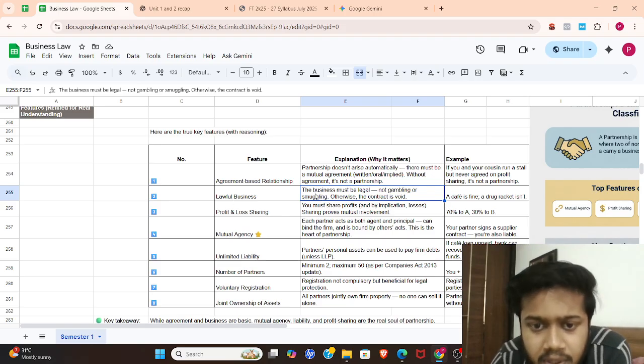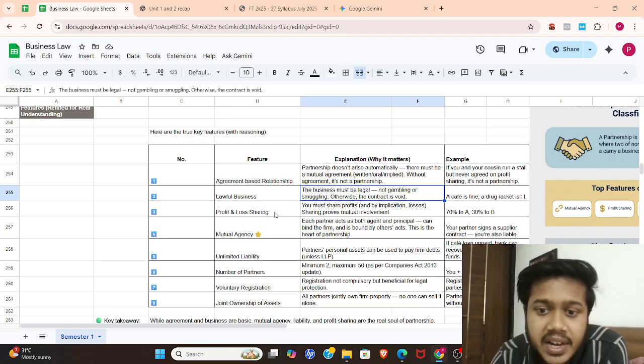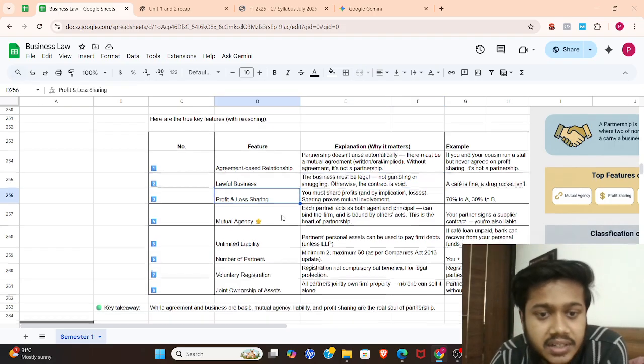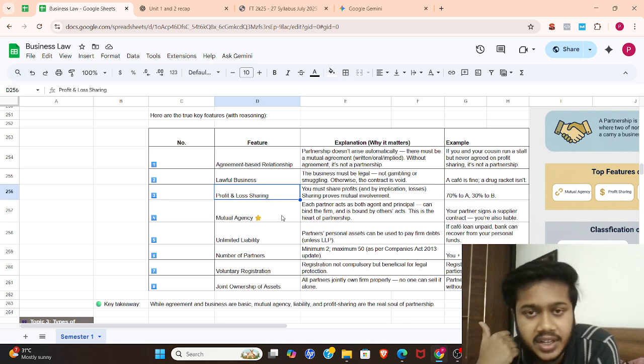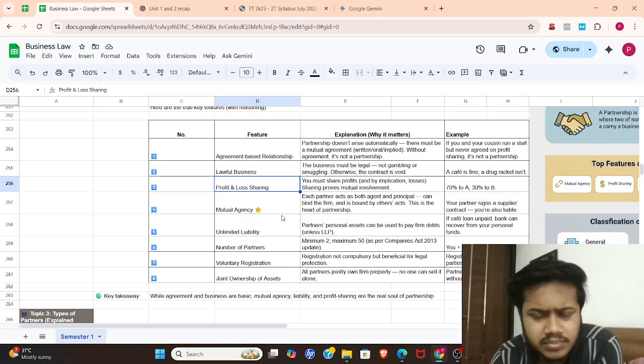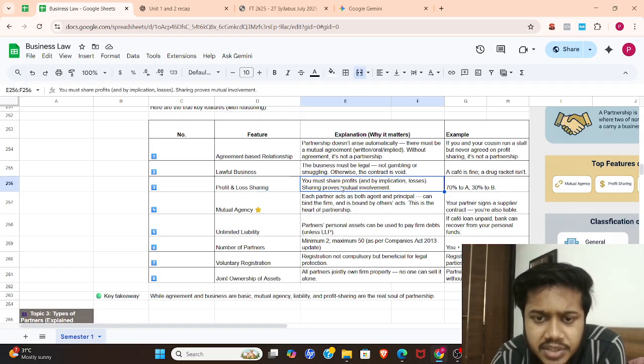I'll just read it for you. The business must be legal, not gambling or smuggling. Otherwise the contract is void. Okay. The third feature here is profit and loss sharing. As you know, every partner shares their profit and loss in whatever ratio they mentioned in their partnership deed. We'll read about it in the next coming topics.